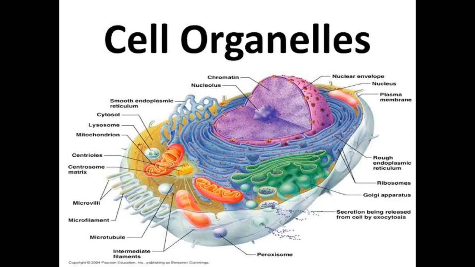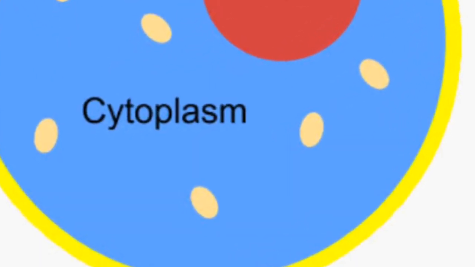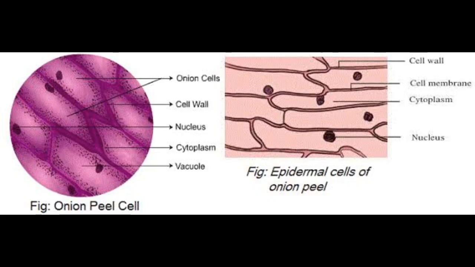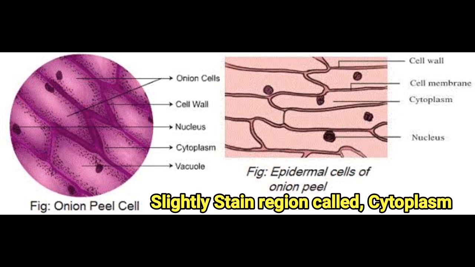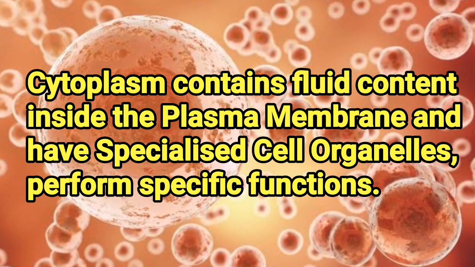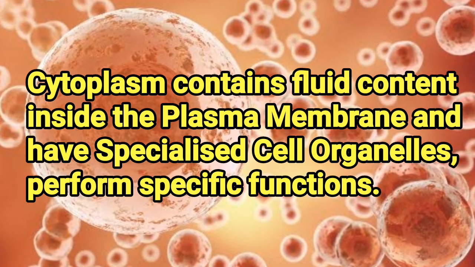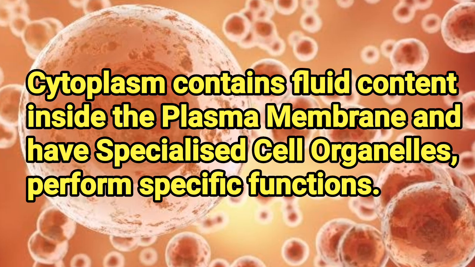So students, we are going to discuss the various cell organelles. Before starting the cell organelles, we are going to talk about the cytoplasm. While we observe a temporary mount of onion peel, slightly stained, we can observe this very little stain or this region, which is called cytoplasm. The cytoplasm is the fluid content inside the plasma membrane. It also contains many specialized cell organelles. Each of these organelles performs a specific function for the cell.